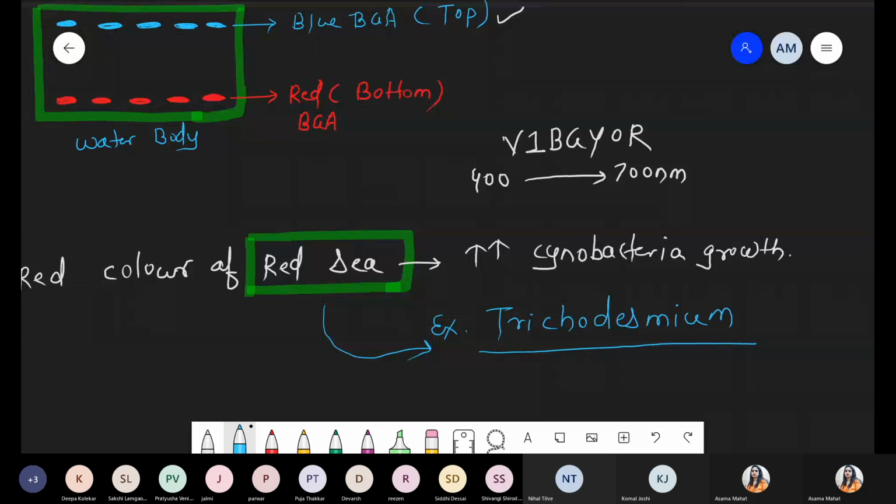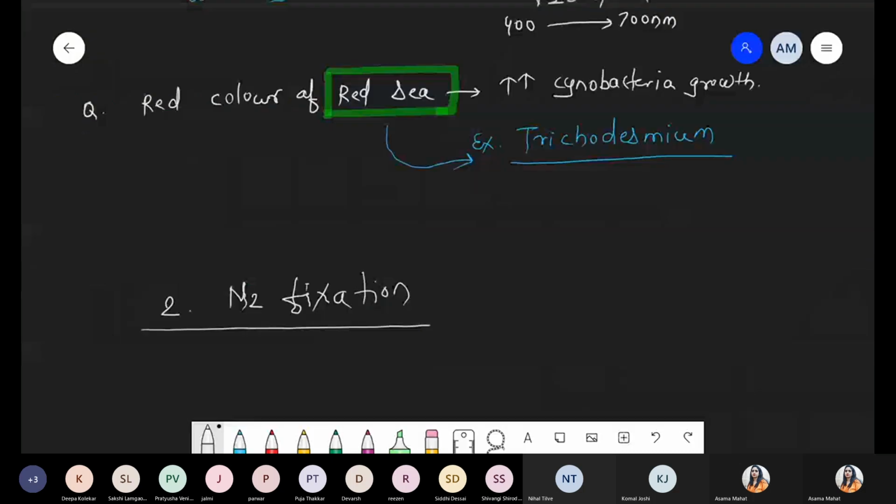So should we continue this part, nitrogen fixing cyanobacteria? One thing: nitrogen fixation is present only in a few prokaryotes, not in all, and not in eukaryotes. Eukaryotes do not have such a scenario, as we discuss in the mineral chapter in detail. Inside the atmosphere, a high concentration of nitrogen is present, approximately 78%.